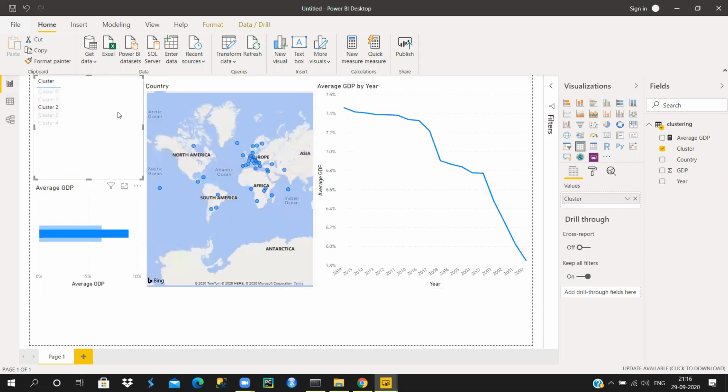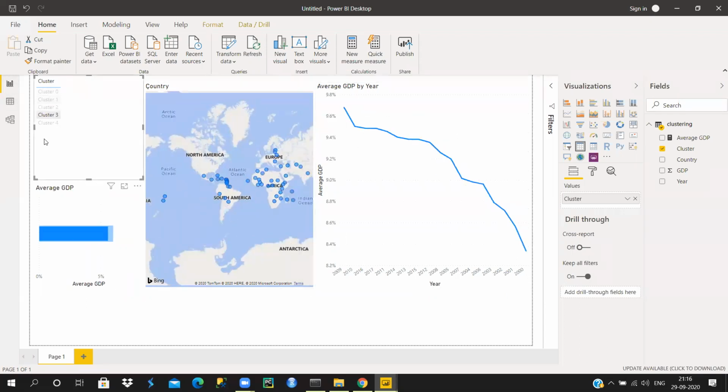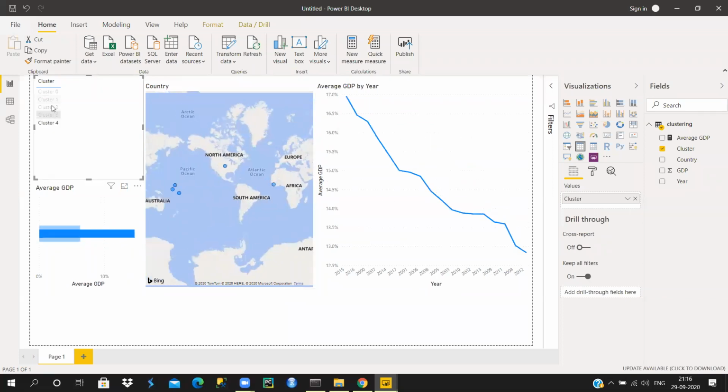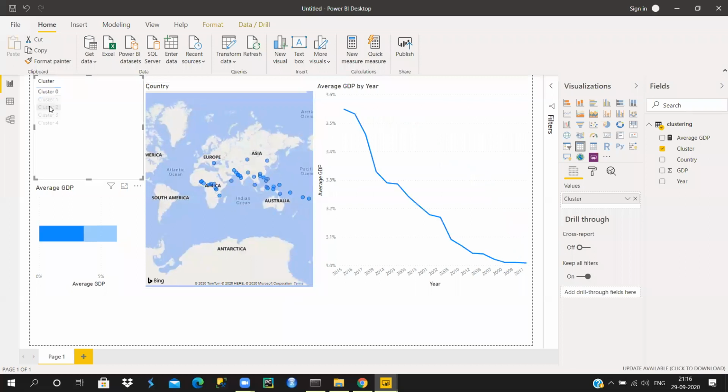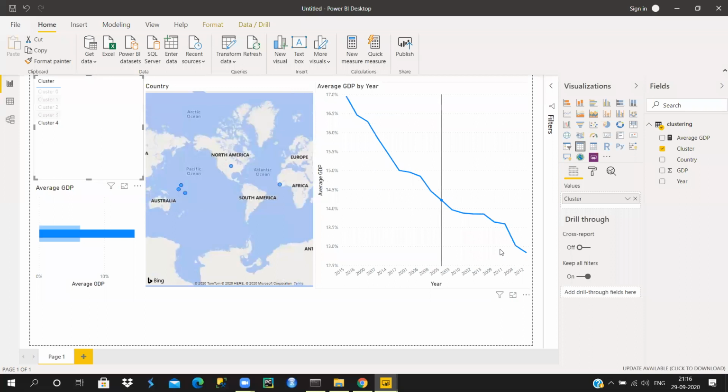And cluster 2, similarly cluster 3, everything is dynamic. If you just change your parameters here, you change your clusters here, everything is going to change automatically. That's how you can create a dashboard in Power BI. This is a very simple and very basic thing, although experts such as Arijit can create much better dashboards and reports.